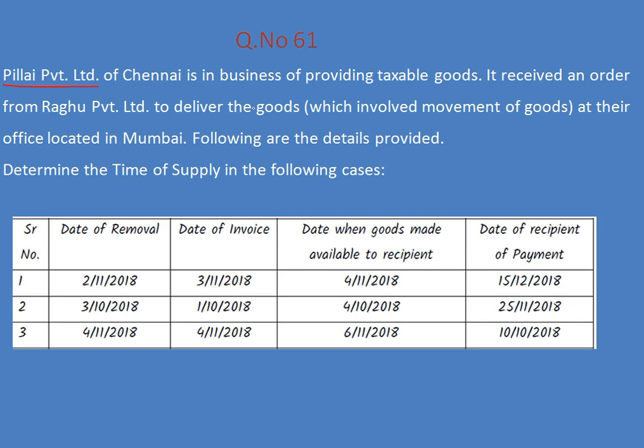Pillai Private Limited is in Chennai, Tamil Nadu, and the order is from Raghu Limited, who are in Mumbai. So it is an interstate supply of goods, and the tax charged is IGST. Determine the time of supply in the following case. There is no information about a reverse charge mechanism or a composition scheme. This is not a service either, so not section 13. It is totally based on the forward charge mechanism of delivery or removal of goods, so you need to apply section 31 also.